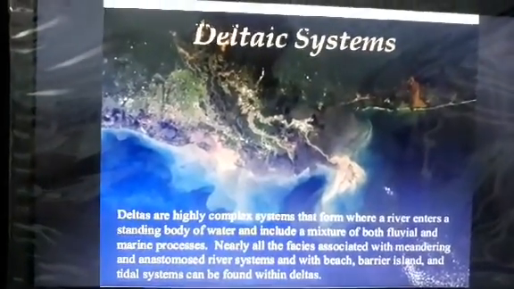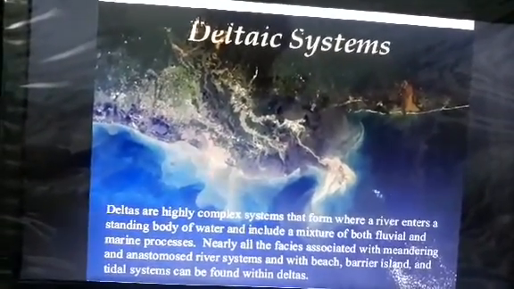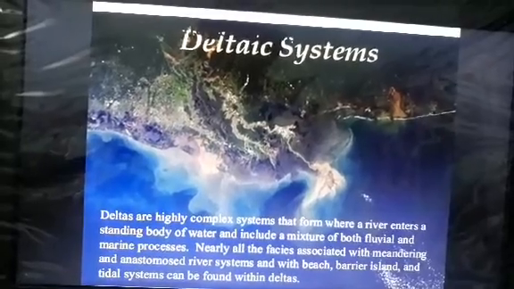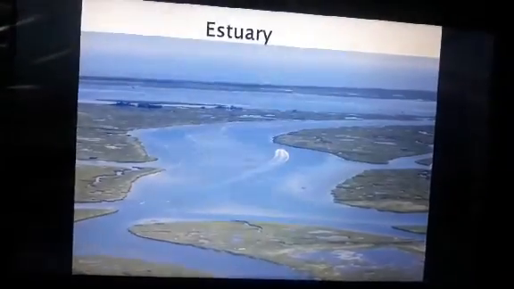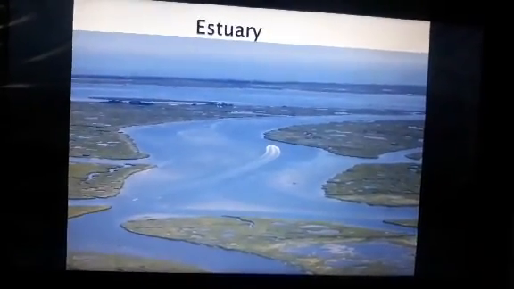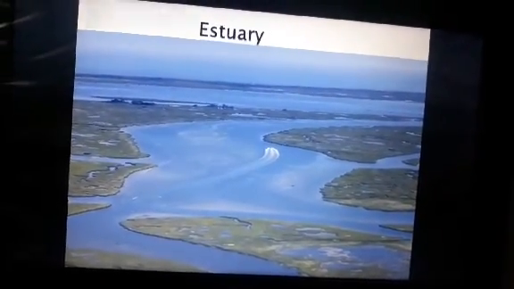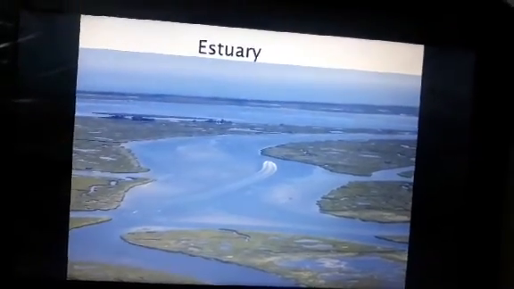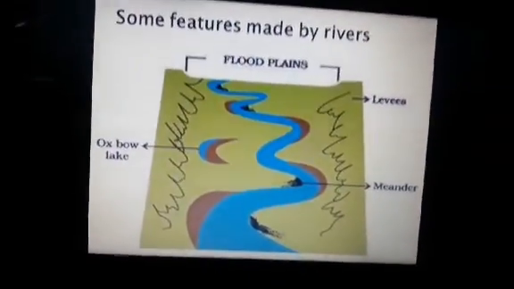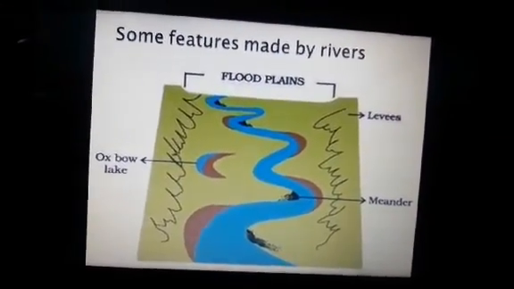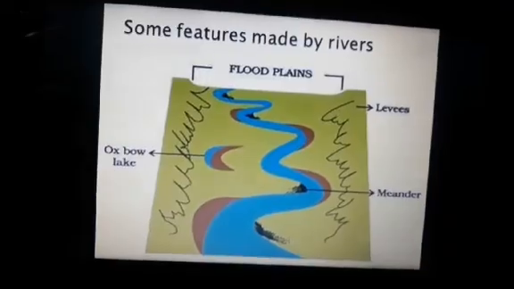Here is an example of a delta system formed by rivers. You can see that at their mouth, before falling into the sea, the river divides into numerous branches. Here is an example of an estuary. You can see that in an estuary the water does not get divided. It falls into the sea in the same manner, like the Narmada and Tapi in our region. Here is an example of a river which starts from the mountain regions and falls into the sea, creating various types of structures before that.